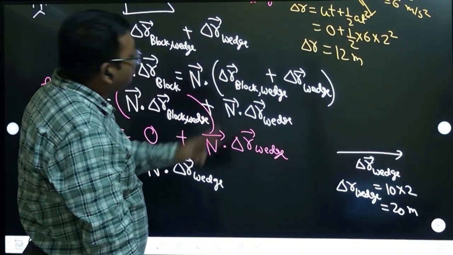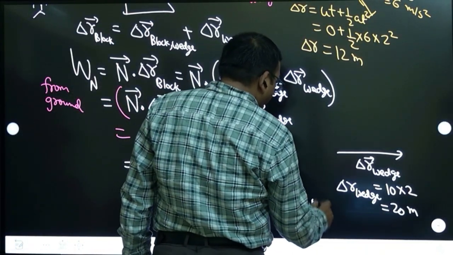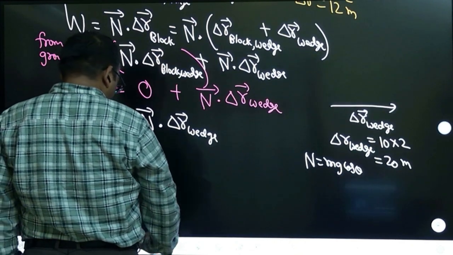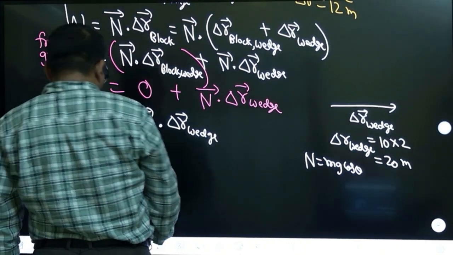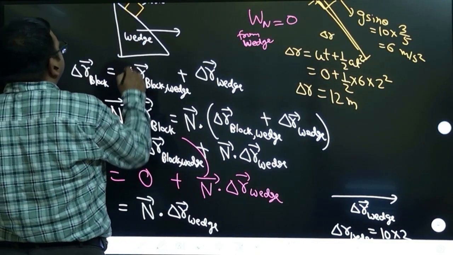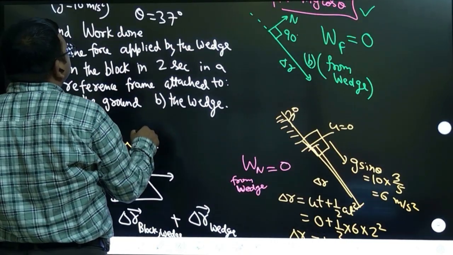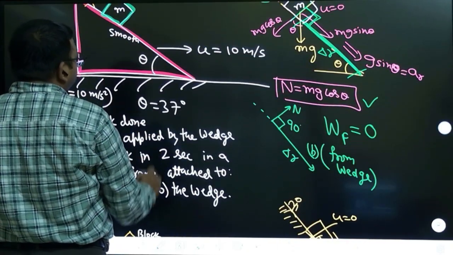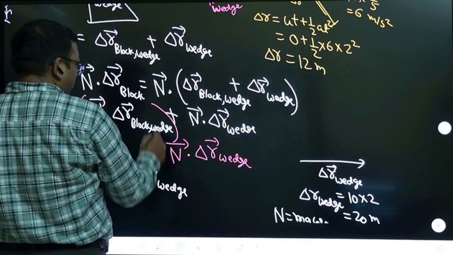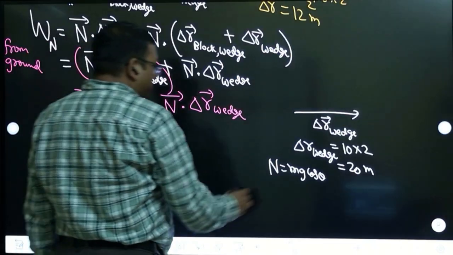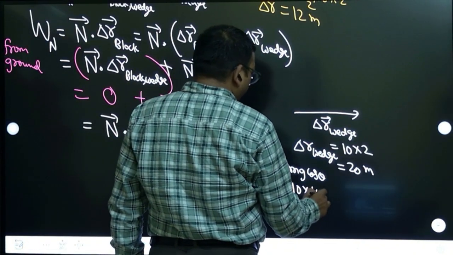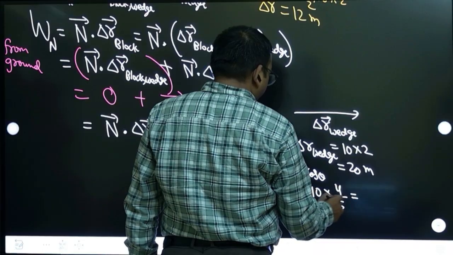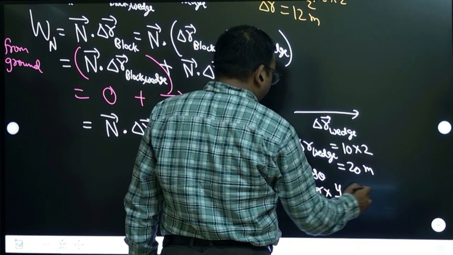Normal magnitude also I think we have calculated. What was normal? Normal was mg cos theta. So how much magnitude was it? The mass was given. How much mass was there? The block mass was 10 kg. So this force we calculate: 10 into g, which is also 10, and cos of 37 degrees is 4 by 5. So from here 5 into 2, 10, 80 Newton it is.